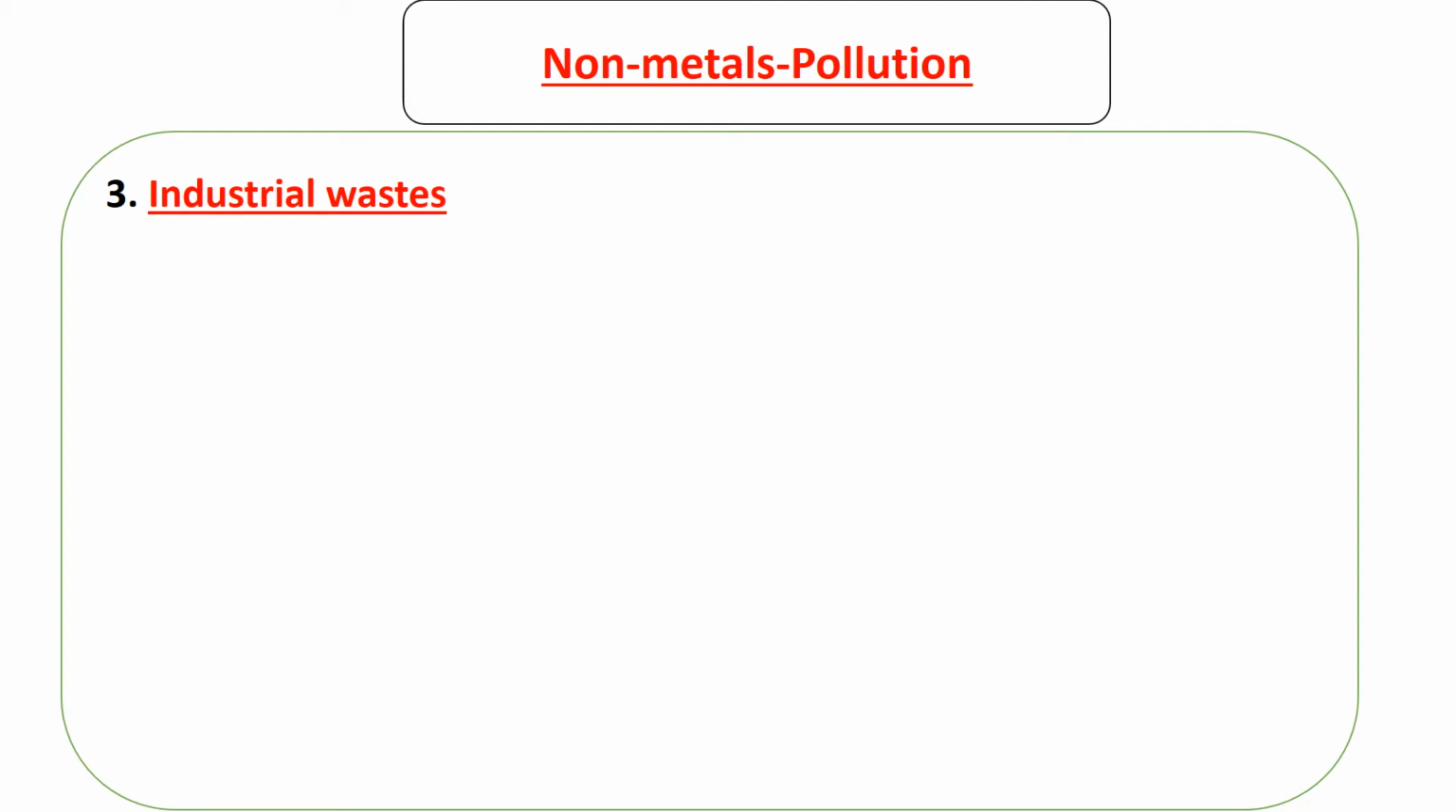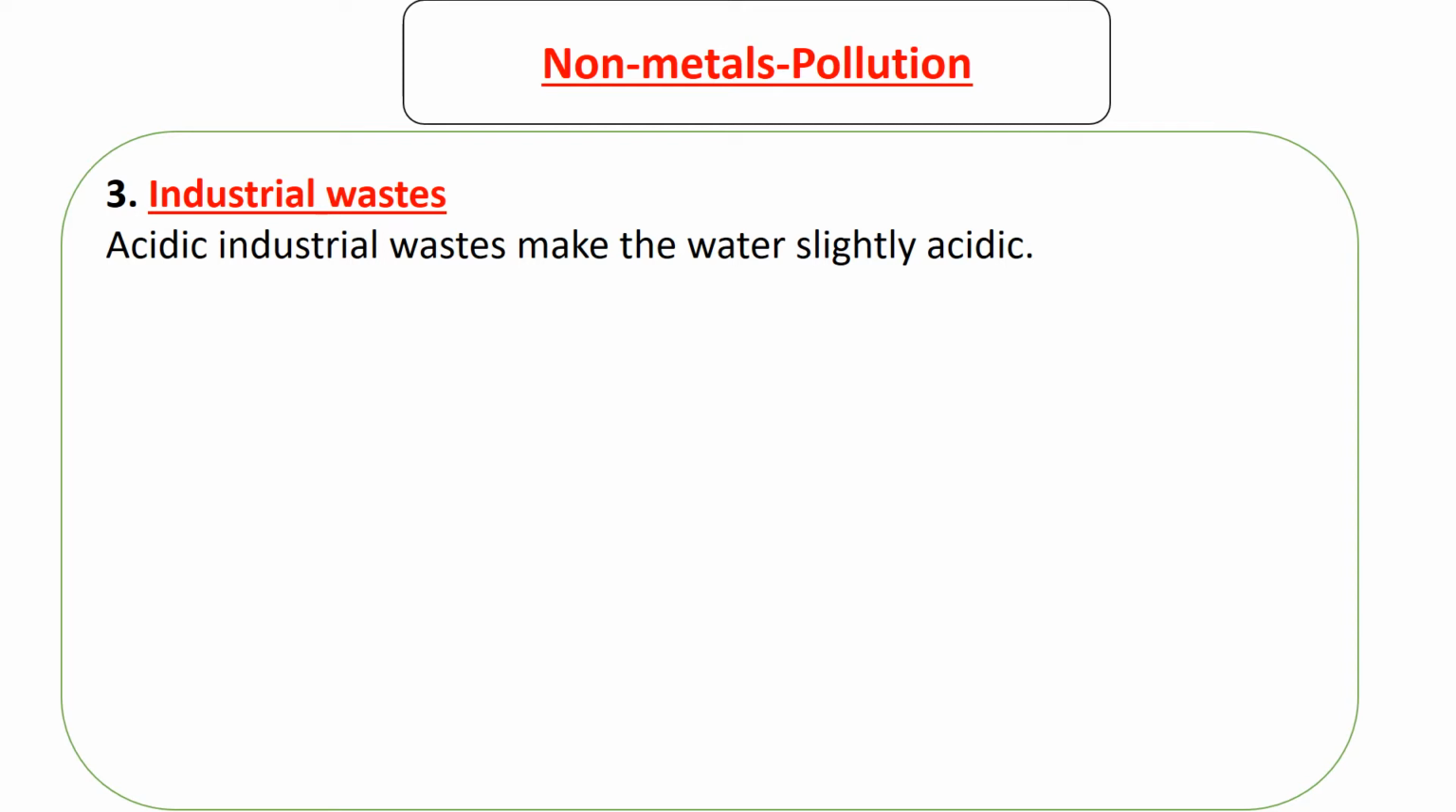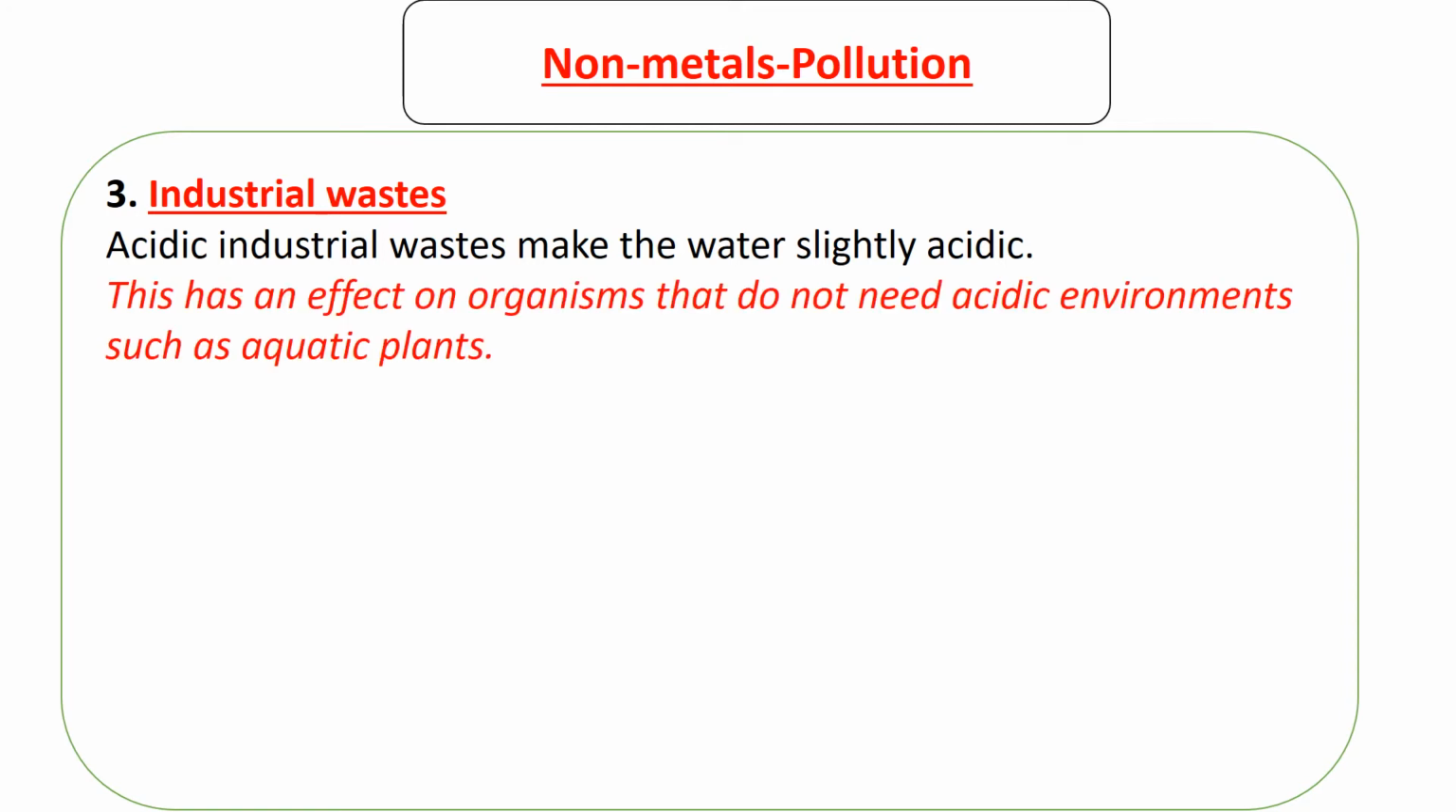So when that happens, these chemical wastes might be acidic. If they're acidic, the water is going to be made into a pH that is acidic, meaning that the lives of those organisms that do not survive in acidic environments is going to be disturbed. So in summary, acidic industrial waste makes the water slightly acidic. This has an effect on organisms that do not need acidic environments, such as aquatic plants.